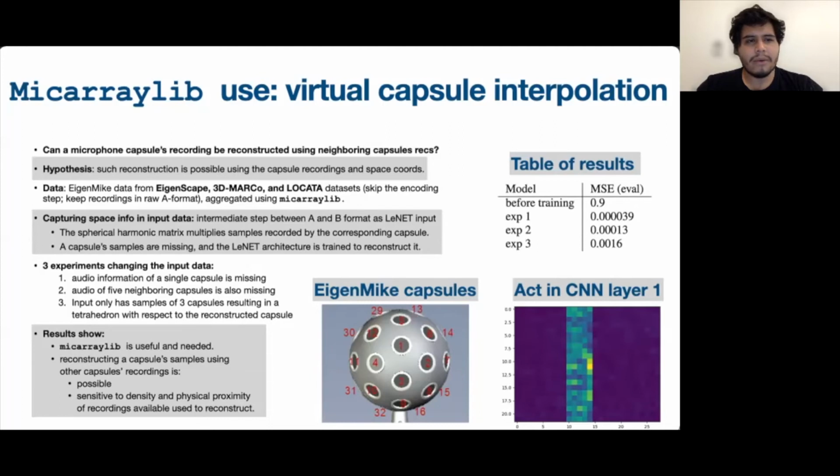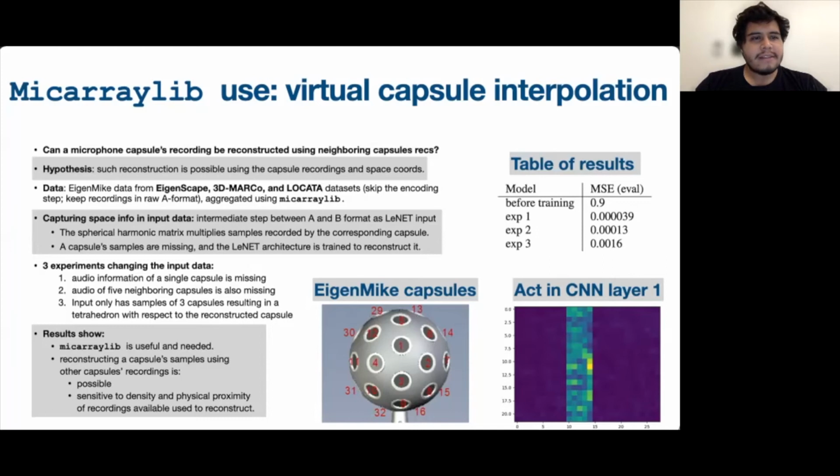We have focused on using Eigenmic data. Eigenmic is a specific microphone array that is very popular, and you can see it here on screen. Some datasets that include Eigenmic data are the Eigenscape, the 3D MARCo, and LOCATA datasets. For this, we skipped the encoding step and kept the recordings in A format because we wanted to work with the capsule recordings.